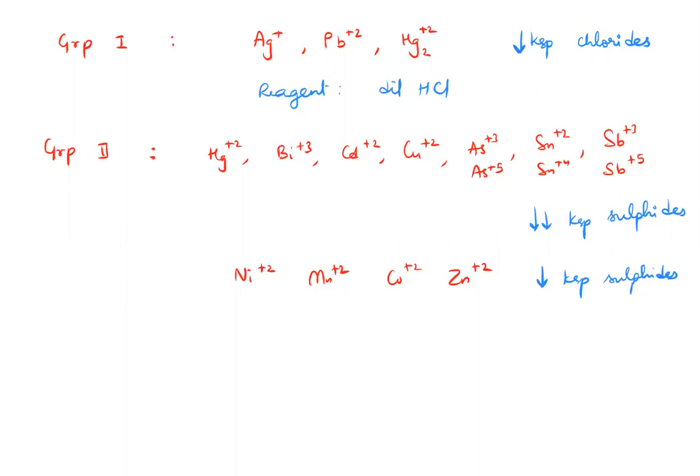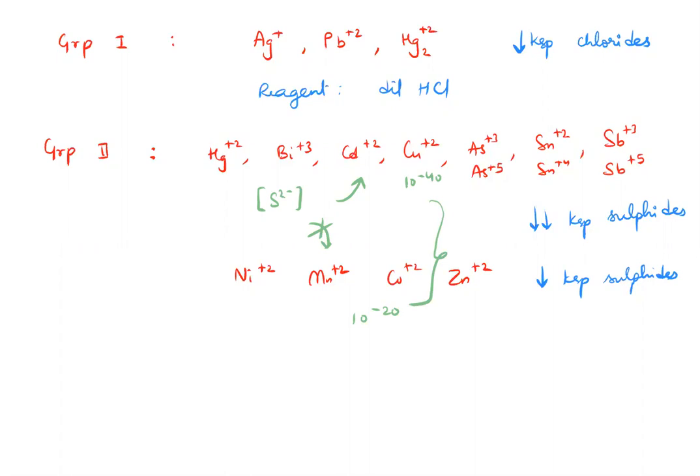But there are already ions in group 2. If I add 4 more, it's going to be a problem. And not just these 4, there are others also. So I need to make sure sulfide concentration is enough to precipitate these, but it should not be enough to precipitate these. Numerically speaking, this one probably requires a sulfide of 10 power minus 20. This one requires a sulfide of 10 power minus 40. So make sure sulfide is in between these 2 values.